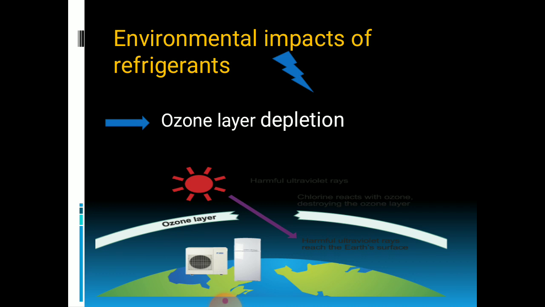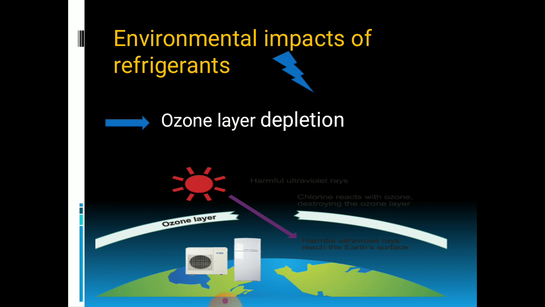As we know, many refrigerants have a negative effect on the environment, and they contribute to global warming and ozone layer depletion. As we know, greenhouse gases like carbon dioxide and emissions from refrigerants contribute to global warming by absorbing infrared radiation and holding it in the atmosphere.